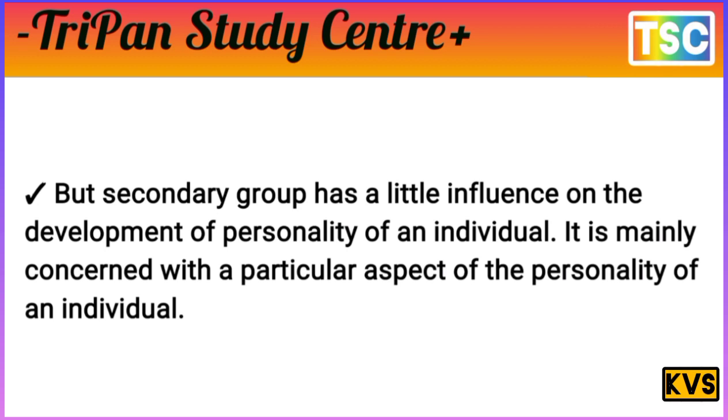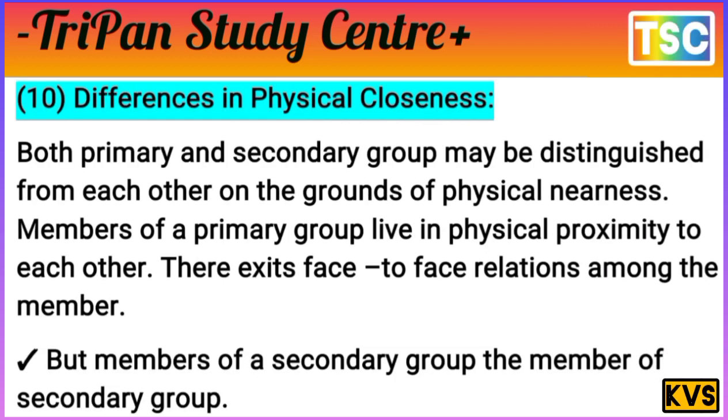The next difference is in physical closeness. Both primary and secondary groups may be distinguished from each other on the grounds of physical nearness.